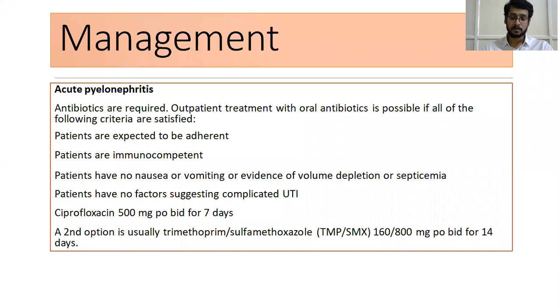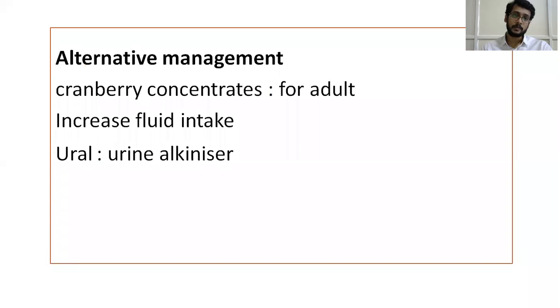If the patient does not satisfy the above conditions, then it is ideal to admit the patient and treat with IV antibiotics. You must always obtain cultures before starting an antibiotic. The other alternative management for UTI includes cranberry concentrates for adults, increased fluid intake, and adding a urinary alkalizer.